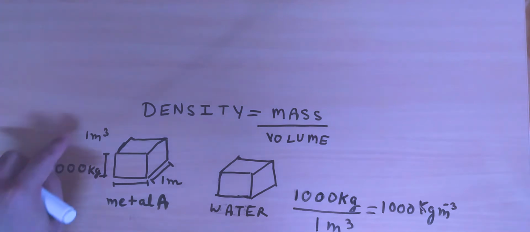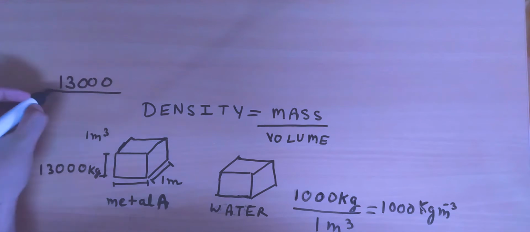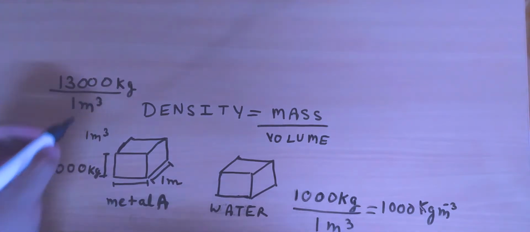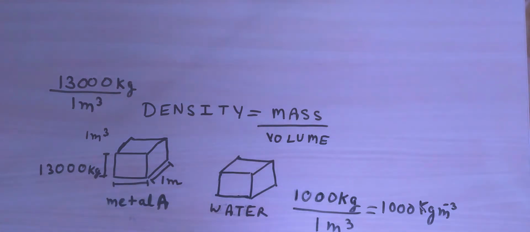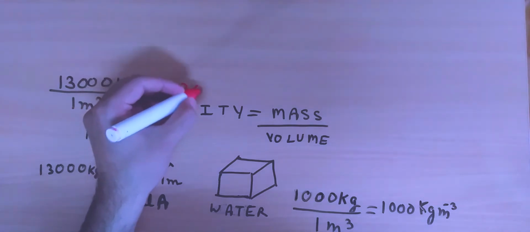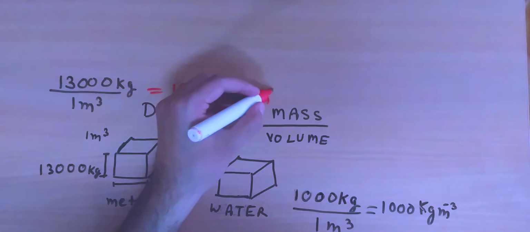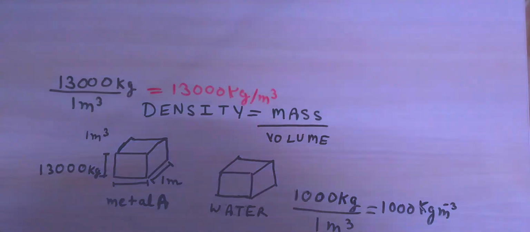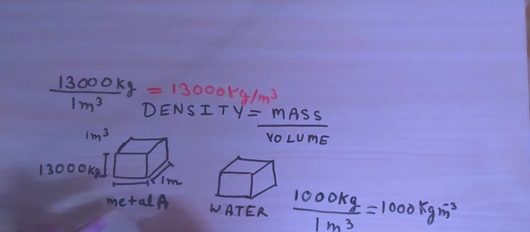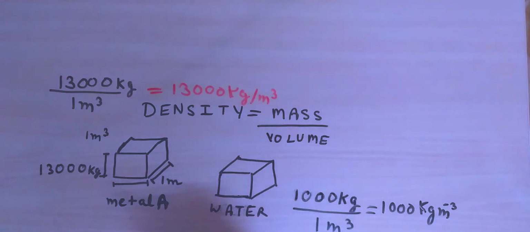So if I find the density of this block, I get 13,000 kg divided by 1 meter cubed, which is equal to 13,000 kg per meter cubed. Now it is very clear that the density of this metal A block is 13,000, and the density of water is 1,000 kg per meter cubed.